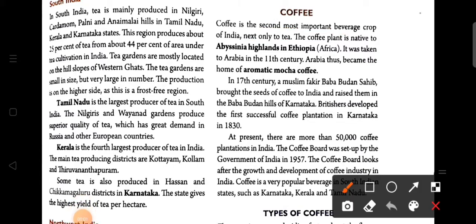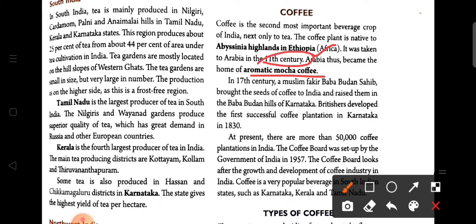The coffee plant is native to Abyssinia highland in Ethiopia, Africa. So here we see that it is the native plant, which means that it was first grown in the Abyssinia highland in Ethiopia, which is in the continent of Africa. It was taken to Arabia in the 11th century. Arabia thus became the home of aromatic mocha coffee. So here it is a type of coffee which is famous in Arabia, and in Arabia the coffee was taken